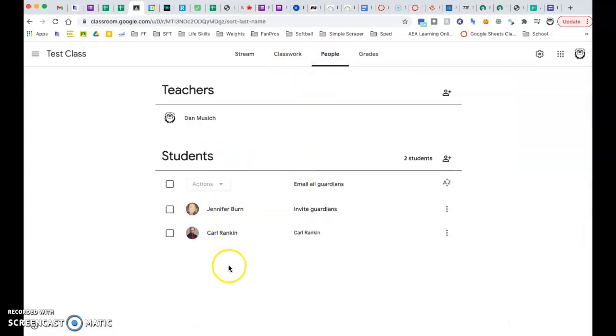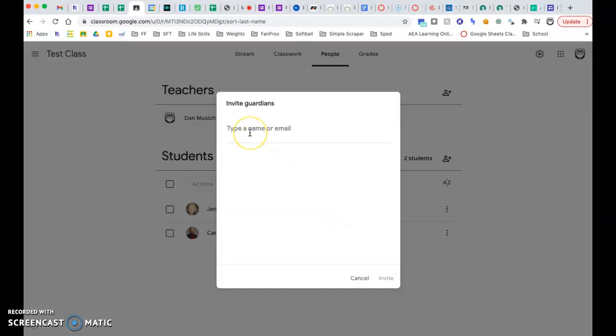and these are teachers, but I've had one of them, I emailed him on another account. He accepted it, so that way I can show you how to invite and show you how to remove. So let's just say I'm the teacher. I have a couple kids here. Jennifer Byrne, I'm wanting to invite her guardians, so I click on that.